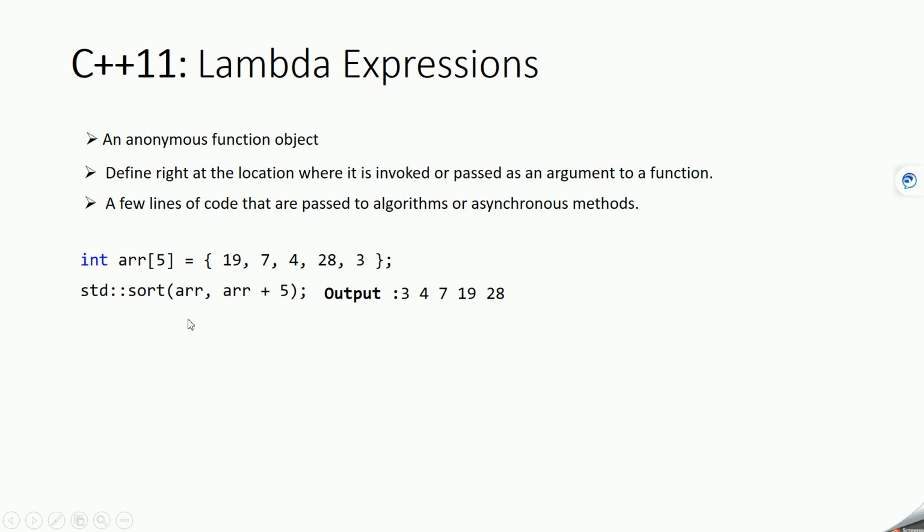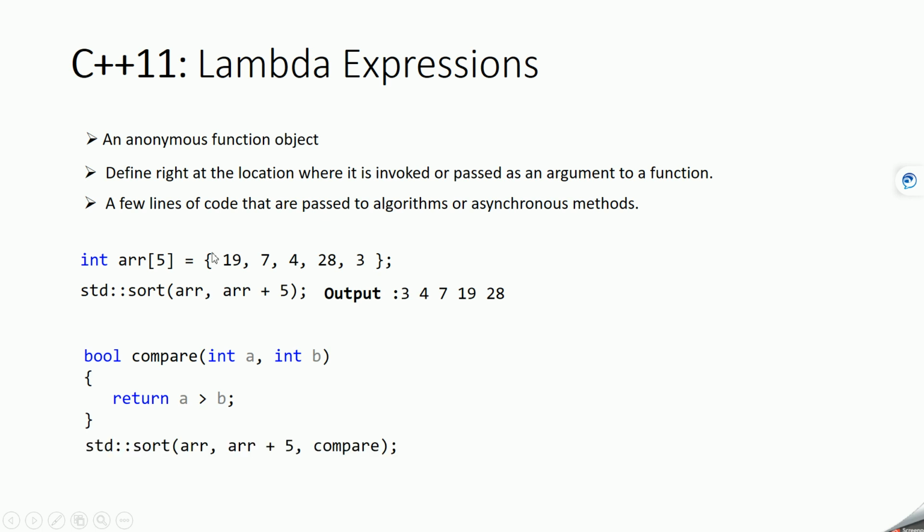You can define a function like this which will perform the comparison and return which element is greater. It will check whether the first element is greater or not. Now you can use the sort function and pass this compare function as the third argument.